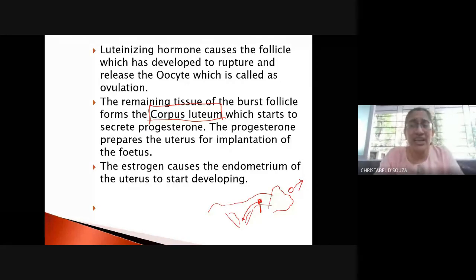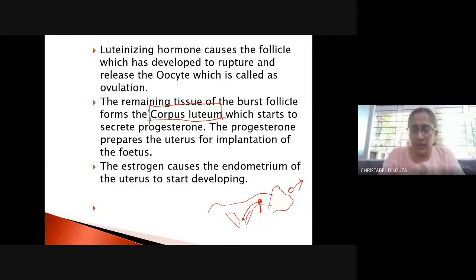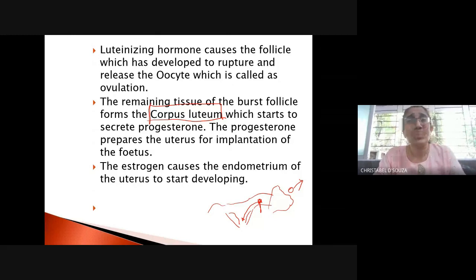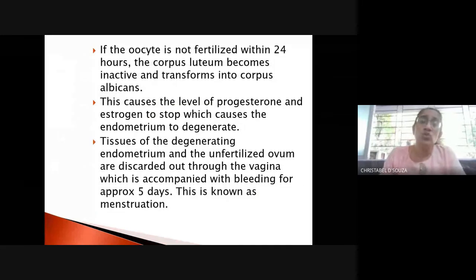Now, every time fertilization does not take place, in their lifespan, generally women have 1, 2, maximum 3 children. But every month the uterus prepares itself to receive the fetus. So in case the fetus is there, it does not get expelled from the body, right? So if this oocyte is not fertilized within 24 hours, the corpus luteum that was formed becomes inactive and gets converted into corpus albicans, right?